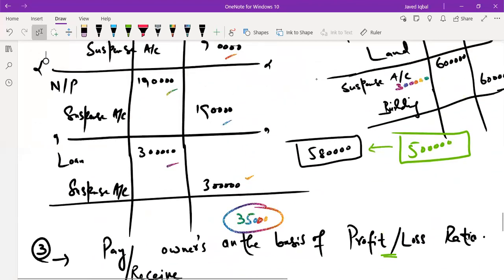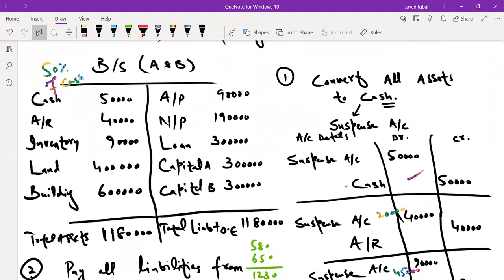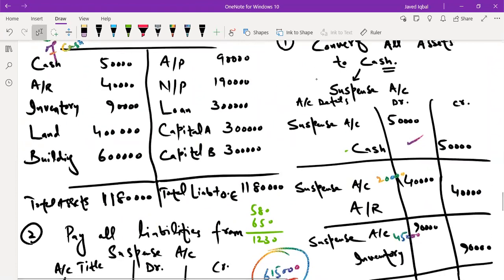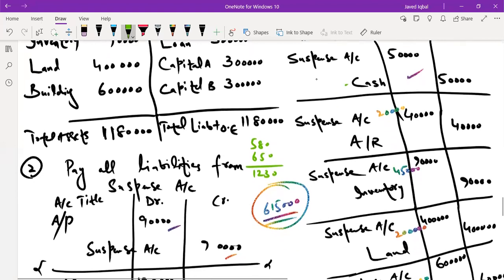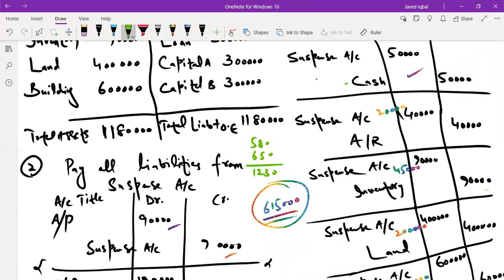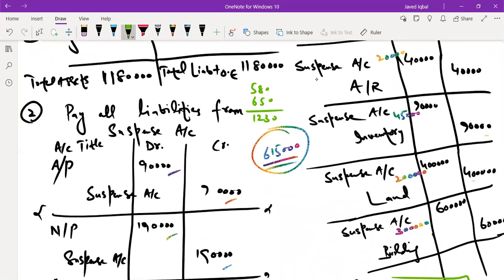Okay. Moving on to the second scenario, where we assume that you only receive 50% of cash against these assets. So here we said that cash is a cash, so it will be all 50,000. You receive 50% of account receivables in terms of cash in suspense account. So 50% of 40,000 is 20,000. 50% of 90,000 is 45,000. 50% of 400,000 is 200,000. And 50% of 600,000 is 300,000.